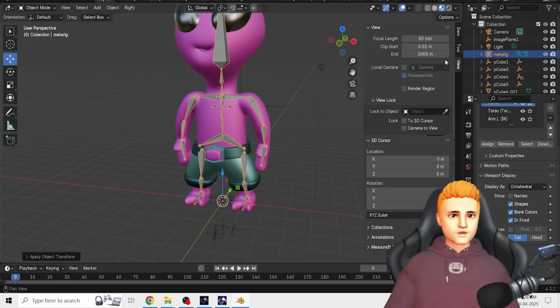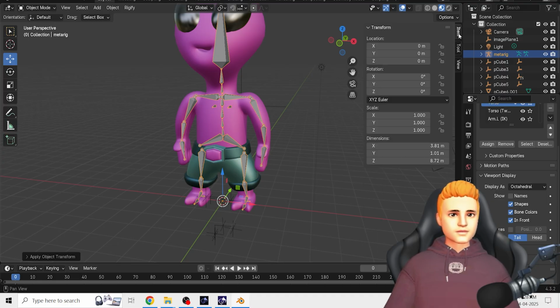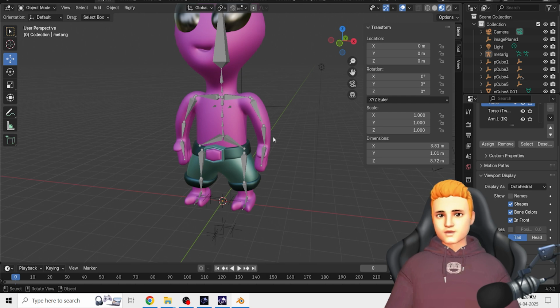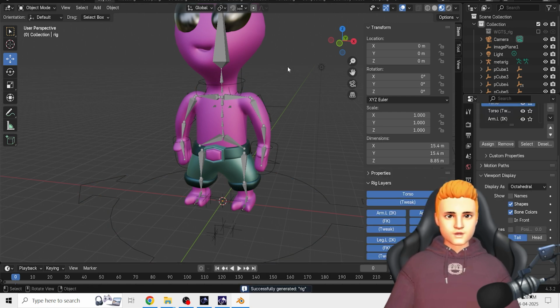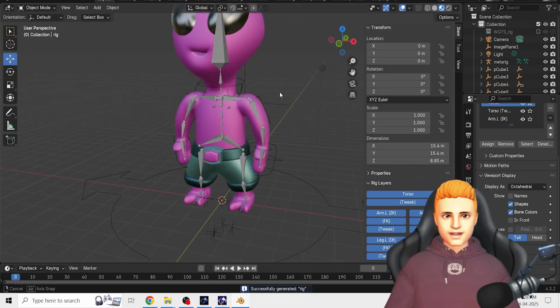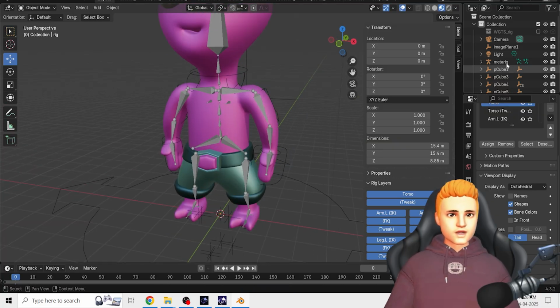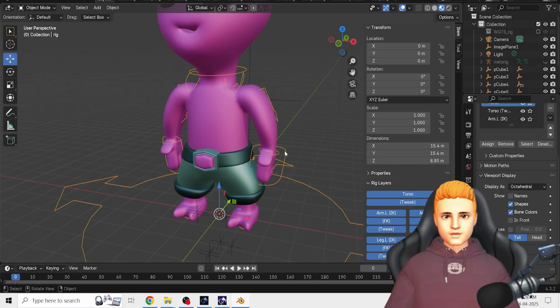So where is scale? Scale is all one. Now again I am going to generate the rig. Okay, so now the rig is created. Now I'm going to hide the skeleton. So our rig is created now.